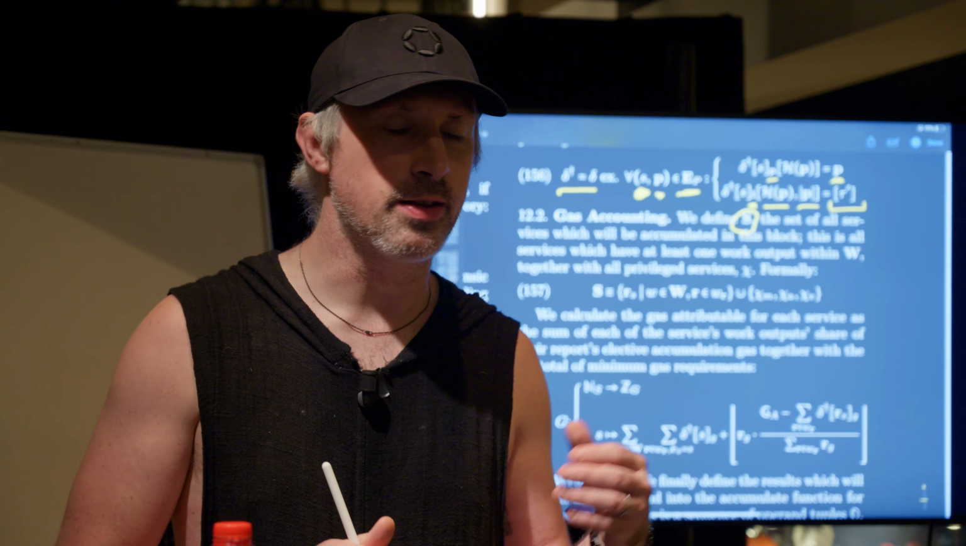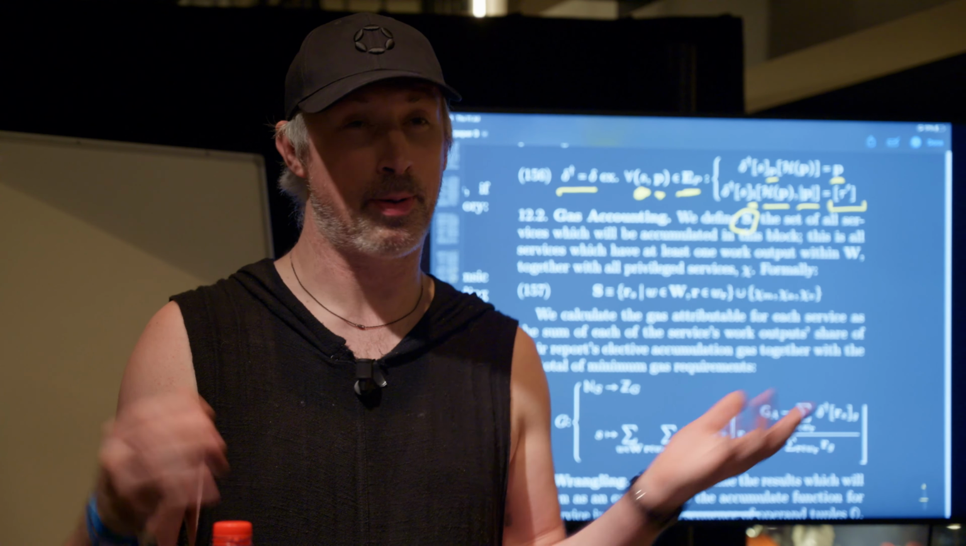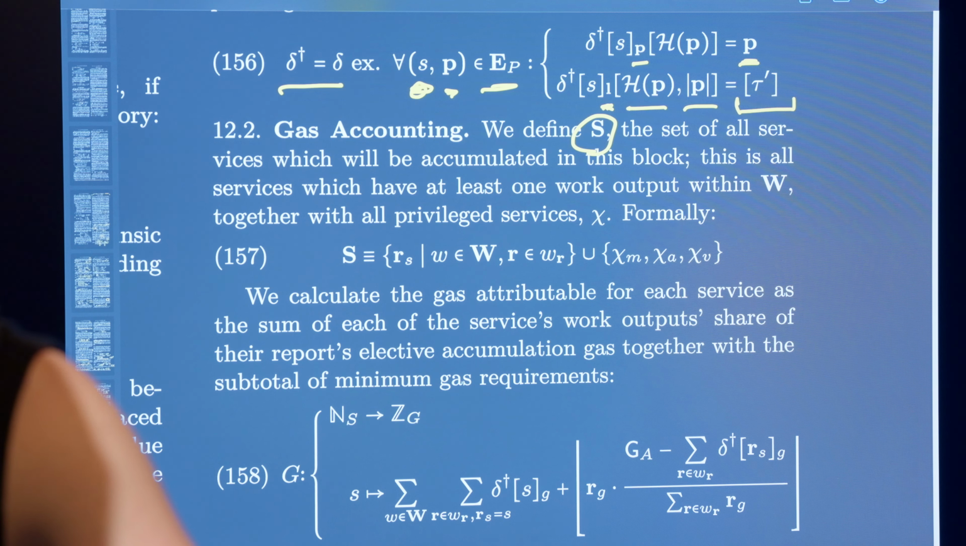Oftentimes, in the very first instances of JAM, we're probably just going to see one service, the parachain service. And then S will always just have one item in. But as more services get added, S may have multiple items in as more cores are used for those additional services. Okay, so S, very simple definition here.